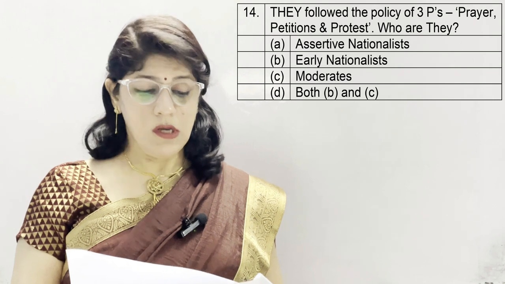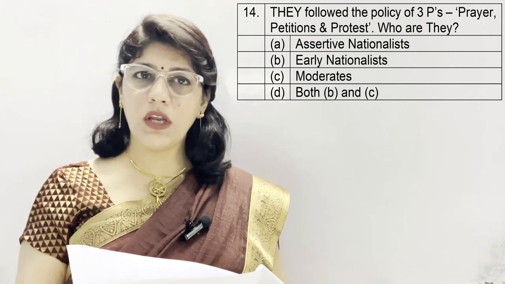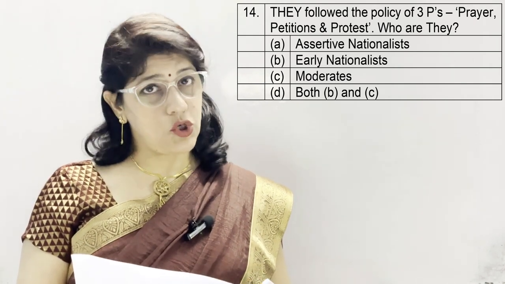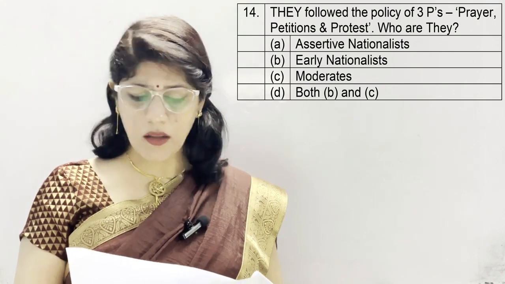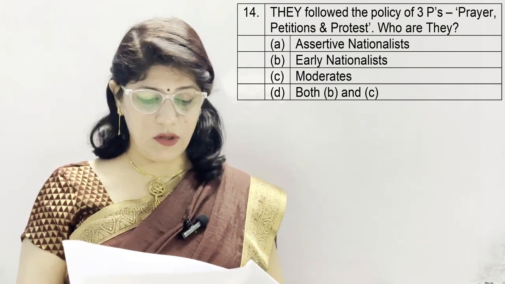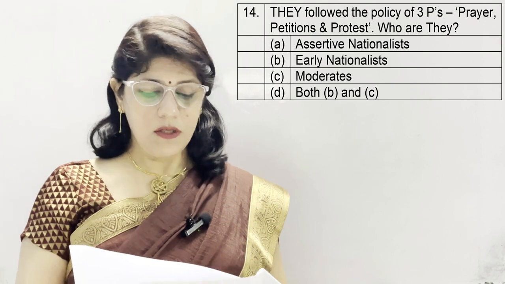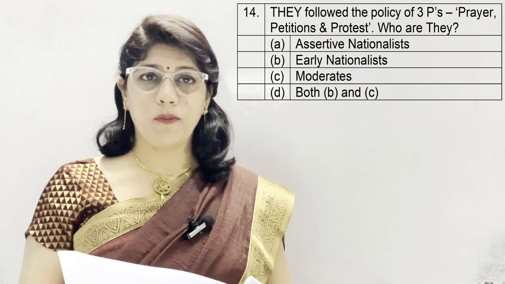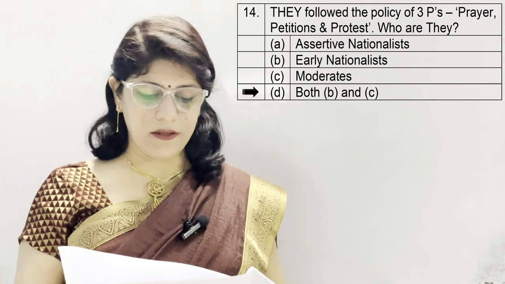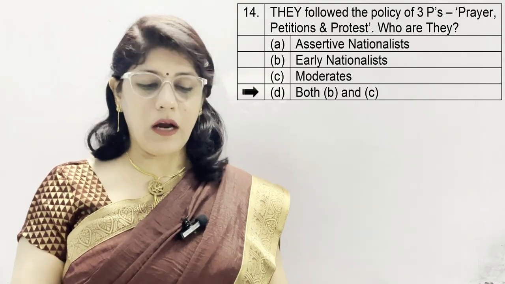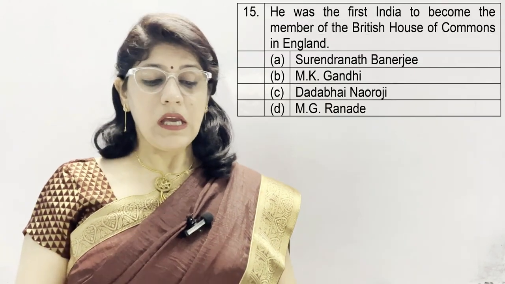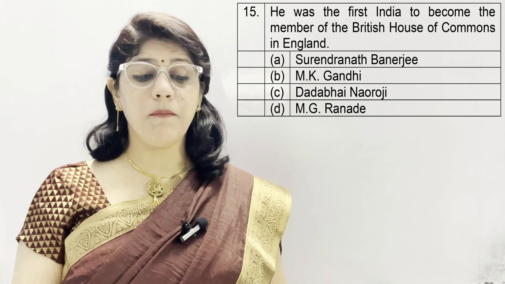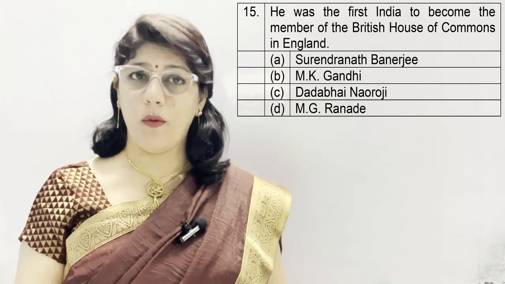Question number 14. They followed the policy of 3 Ps: prayer, petition, and protest. Who are they? A. Assertive nationalists, B. Early nationalists, C. Moderates, and D. Both B and C. The correct option is D, which is both B and C, because early nationalists are the same as moderates.